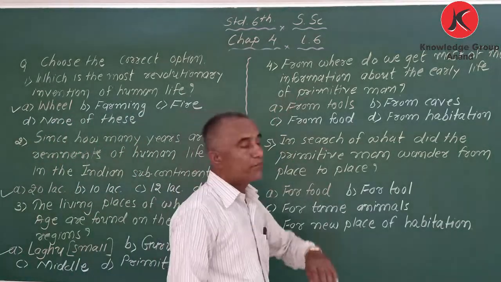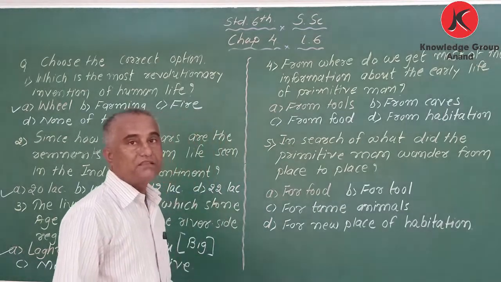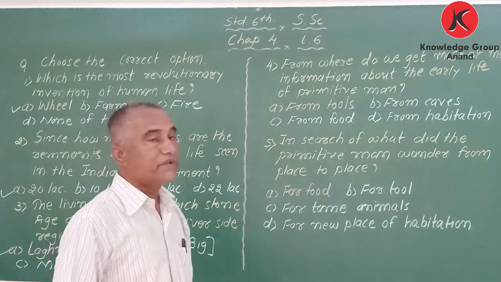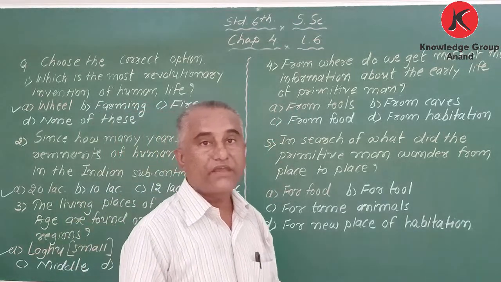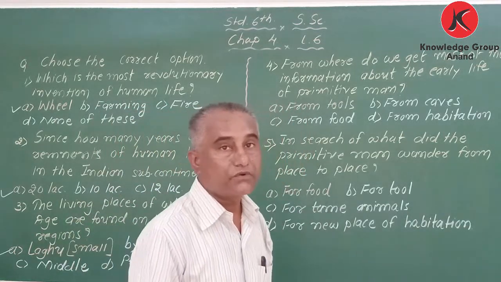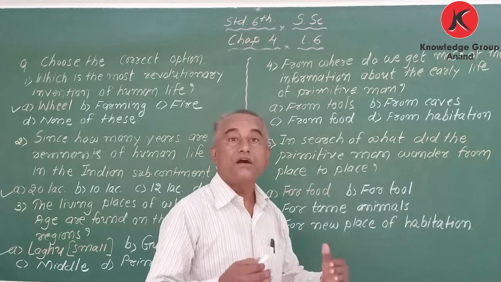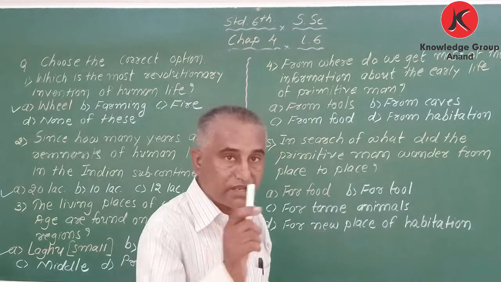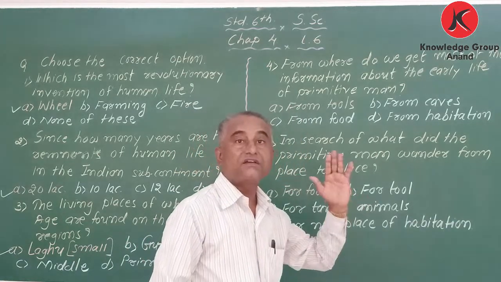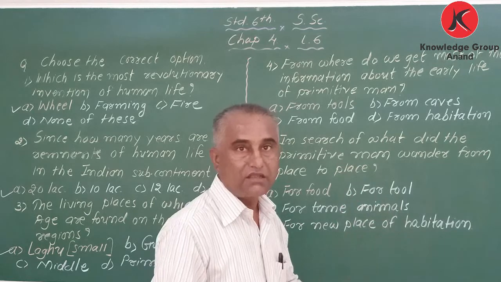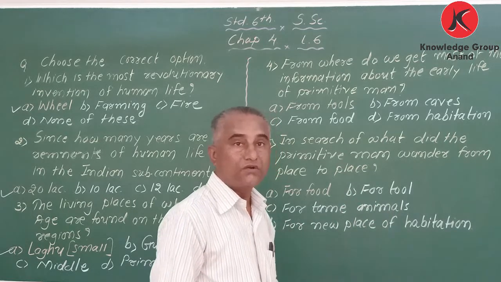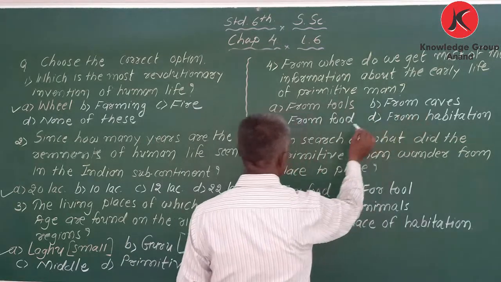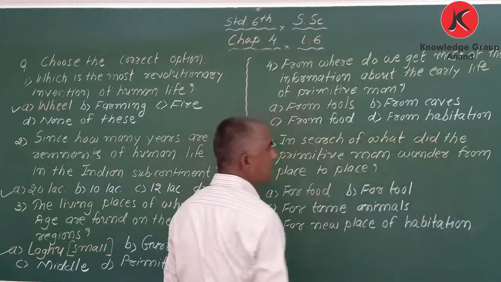Next one. From where do we get the information about the early life of primitive man? My dear students, we have got some proof, and from that proof we have shown that this life was very old. Four options are there: from tools, from caves, from food, and from habitation.